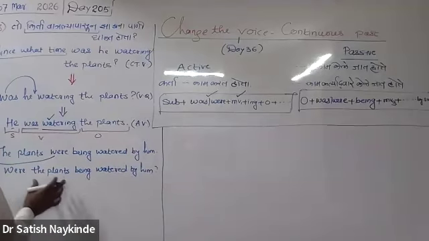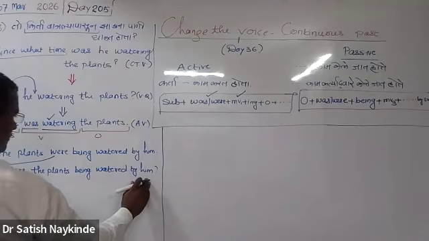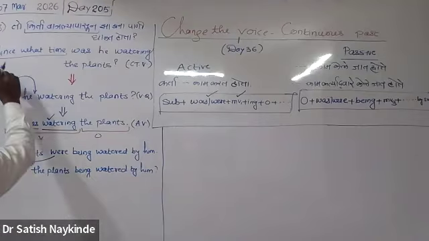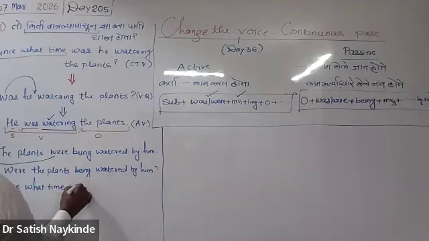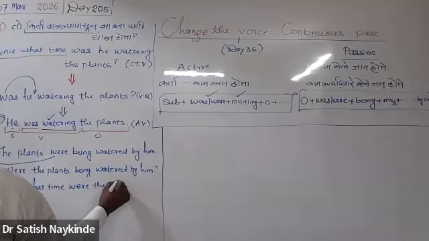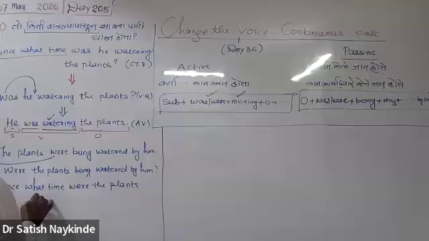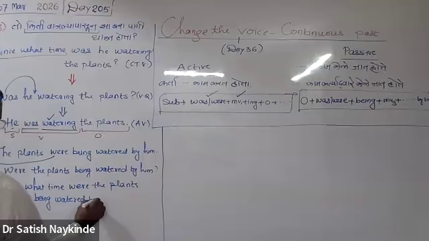To make a WH question, you need to write the WH word before the verbal question. So what was the WH word? Since what time. Use this WH word as it is. Since what time? And after this, the verbal question is to be written as it is. Were the plants being watered by him?